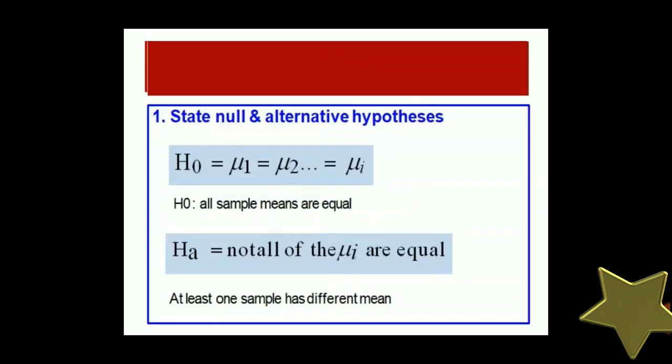Now, null hypothesis and alternative hypothesis. What is the null hypothesis? The null hypothesis is mu1 equals mu2 and so on, that all the group means are equal. H0, that is the null hypothesis, states that all the sample means are equal. If it satisfies the condition of F, then we will go for this, and if it does not satisfy the condition, then we will go for the alternative hypothesis that states that not all of the means are equal. At least one sample has a different mean.